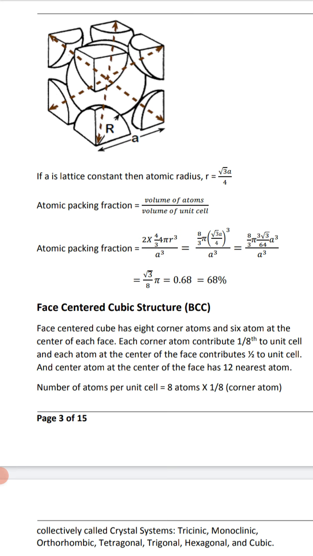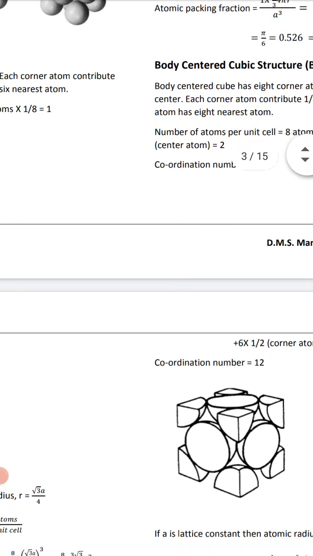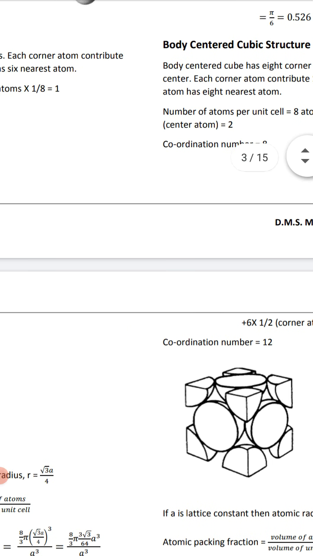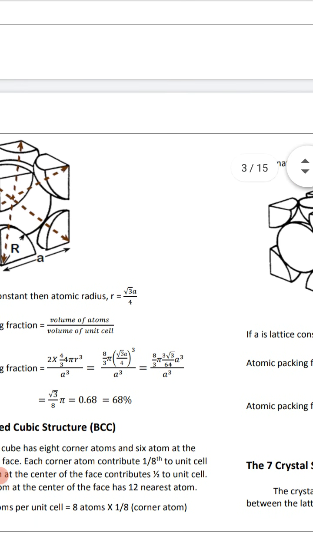Putting this in: 8/3 pi into root 3 a divided by 4 whole cube divided by a cube equals 8/3 pi root 3 cube divided by 64, which equals root 3 pi divided by 8, equal to 0.68, which is 68%. This is the BCC body centered cube structure.